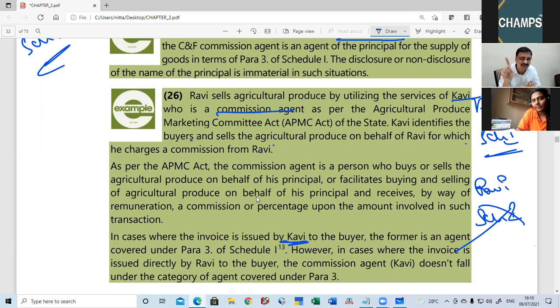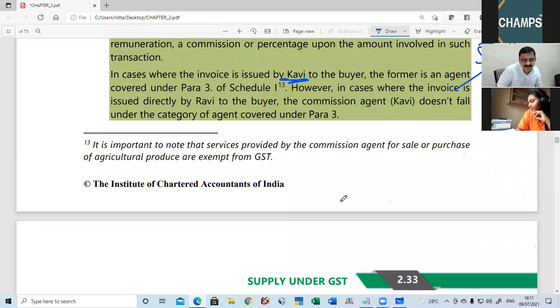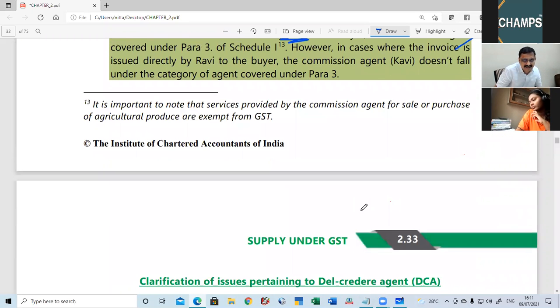But supply 1 is not there. Supply 2 is there. What is supply 2? Can anyone tell me what is supply 2? The service provided by the agent. Service provided by the agent to the principal. For which, what is the consideration? Commission. As simple as that. You are right. Next.